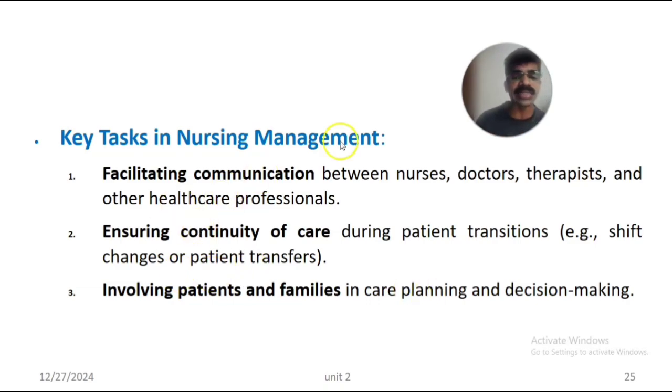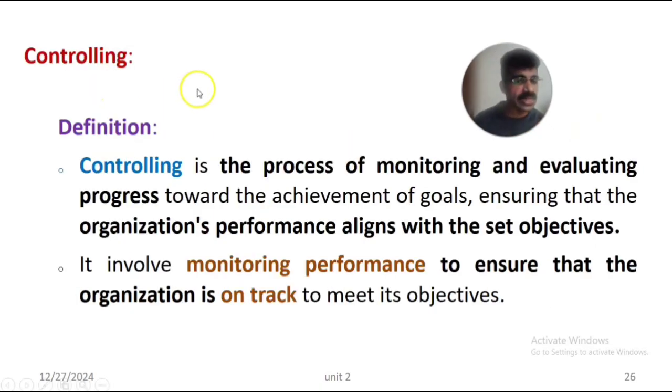So the key tasks in nursing management in relation to coordination include facilitating communication, ensuring continuity of the services or care, and involving the patients and families or public in fulfilling the goals and objectives of the organization or healthcare setting. Then as I said, coordination also includes controlling.